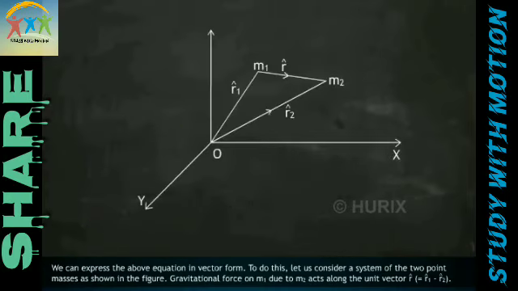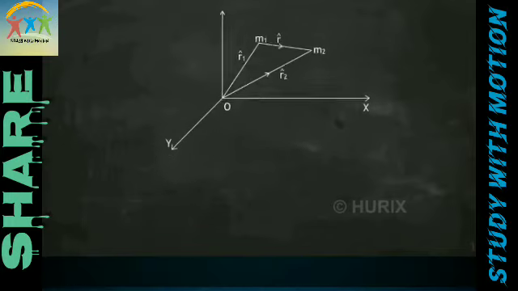We can express the above equation in vector form. To do this, let us consider a system of two point masses as shown in the figure. The gravitational force on m1 due to m2 acts along the unit vector r = r1 - r2.